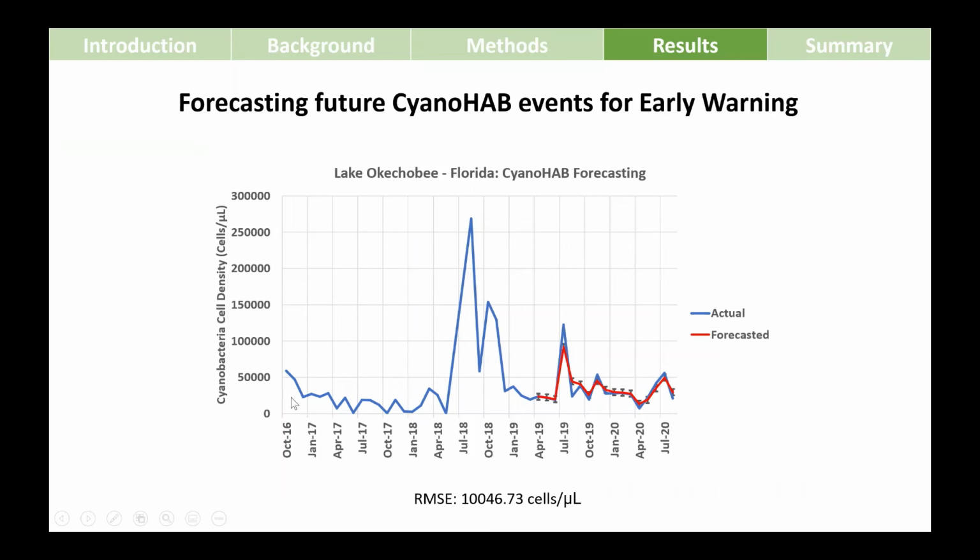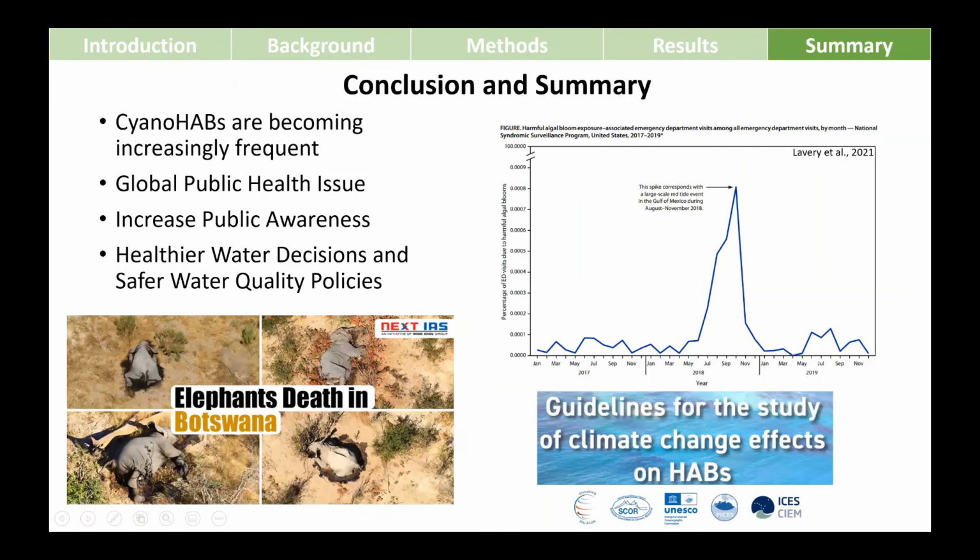What we did for Okeechobee was that we extracted the time series of cyanoHAB from October 2016 to April 2019. We trained our model on this and the 2 other sets of covariables, and our model was able to forecast future bloom occurrences, which is actually very, very close to the actual bloom occurrence that followed. Such an early warning system is the need of the hour.